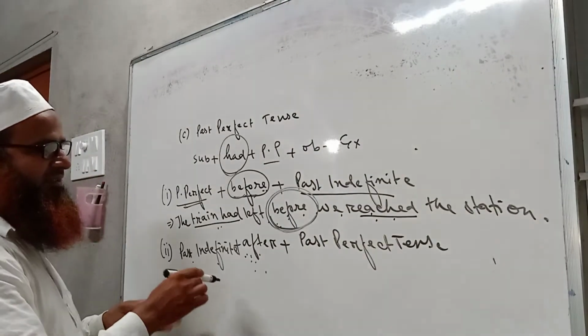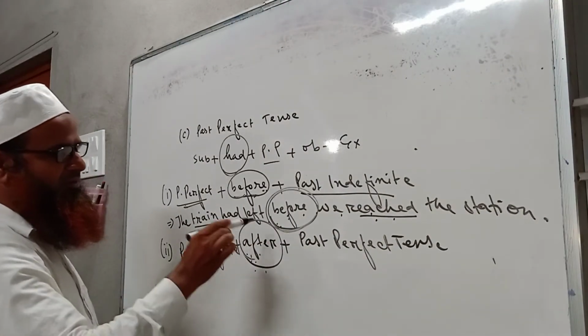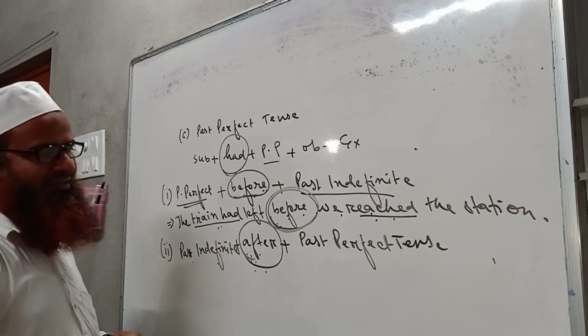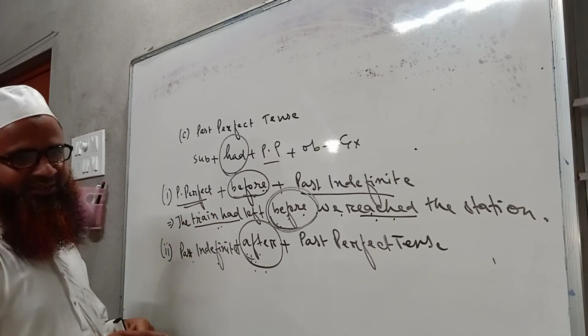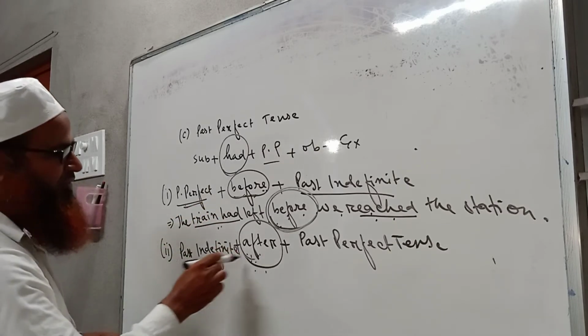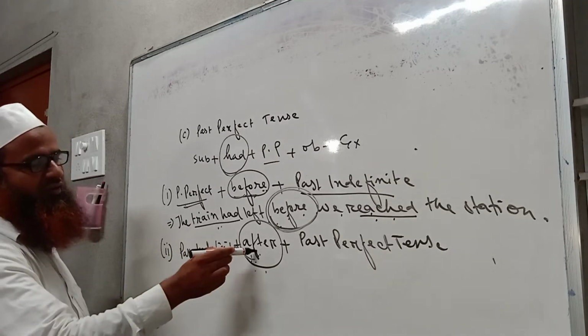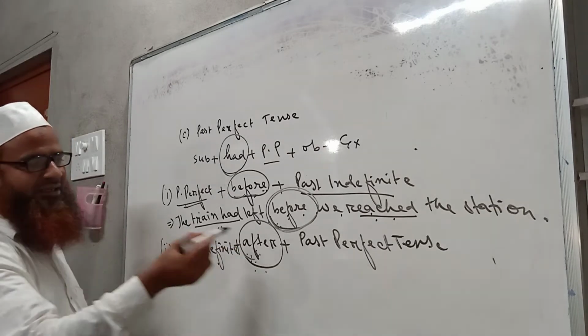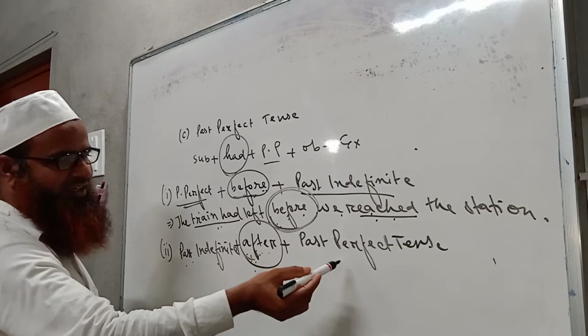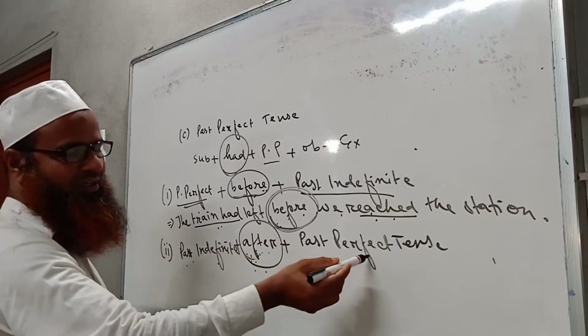Then if the sentence contains after, it will be reversed. We have to use past indefinite before the word after, and past perfect after the word after.